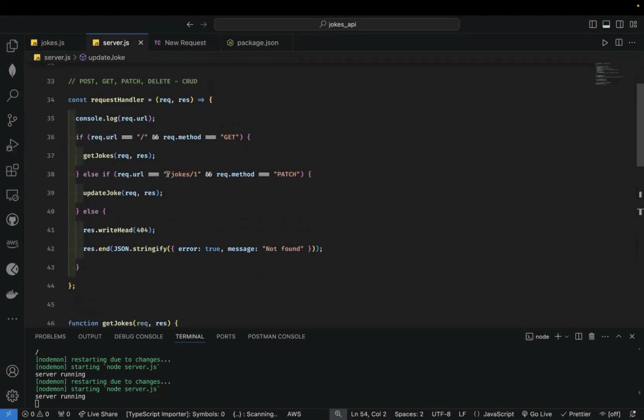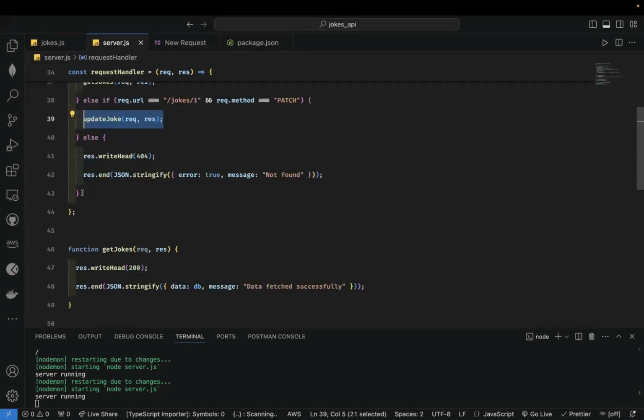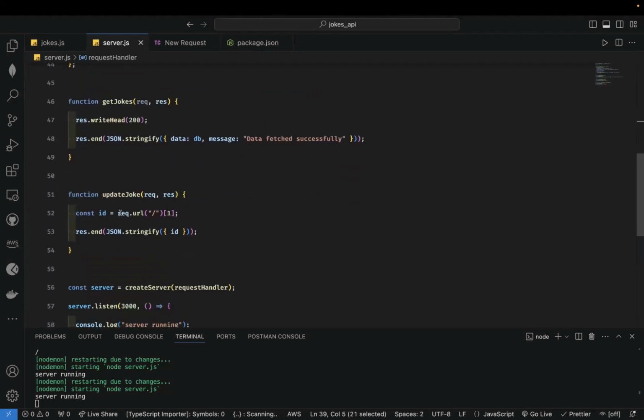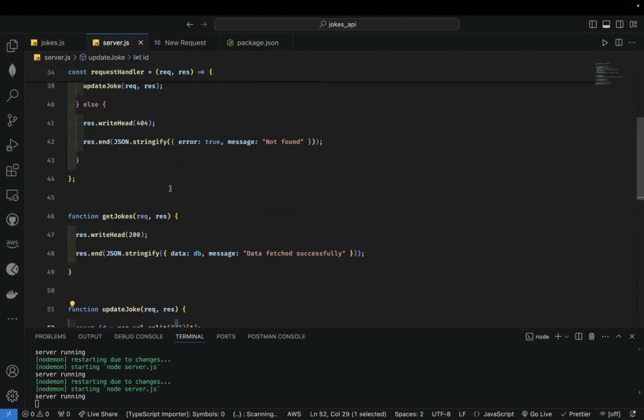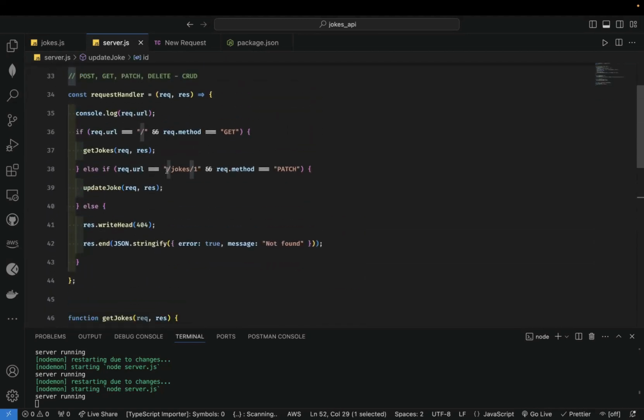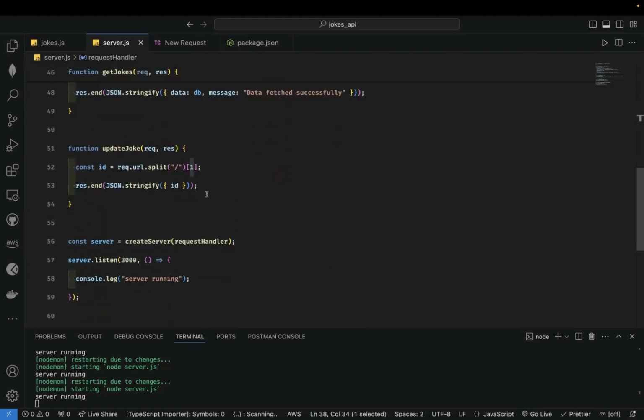If somebody tries to visit /jokes/1 using the PATCH method, we will call this function. In that function, we get the URL, we know it's a string, but we want to split it. So I forgot that part: req.url.split. When you see a slash, you split. In this case, we're going to get jokes and we're going to get 1. Let's just see how it works.